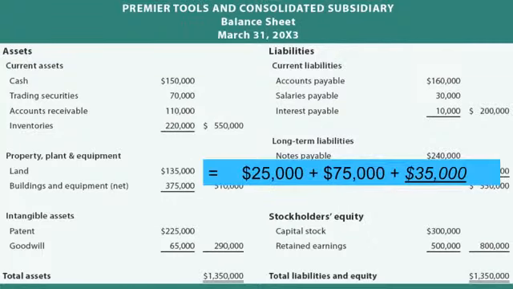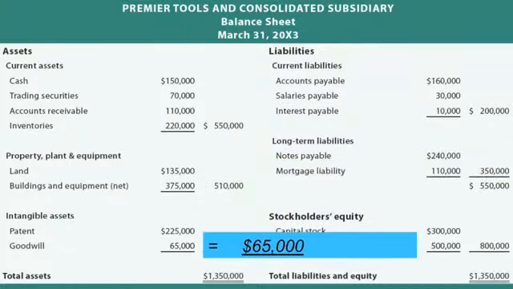The parent carried their land at $25,000, the subsidiary carried their land at $75,000, but we also know there was $35,000 of undervaluation. So the land here is reported at $135,000: the book value from the parent, the book value from the sub, plus the markup to fair value that was implicit in the price the parent was willing to pay for the sub.